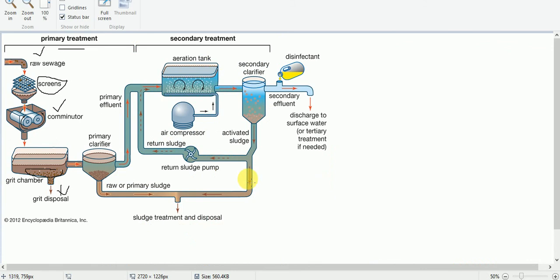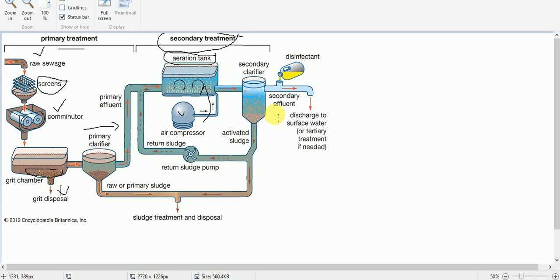Again, let us see this diagram. Here we have this secondary treatment part, okay. From the primary section, again, the wastewater is transferred to this pipeline, and here we have this aeration tank. Okay, what do you mean by aeration? Aeration means the process of exposing to air. Okay, see here we have an air compressor, and the air is injected into the water, okay. And because of this biological process, the water will be clean, okay. This is what we call aeration.